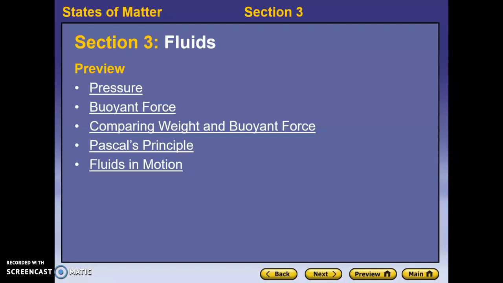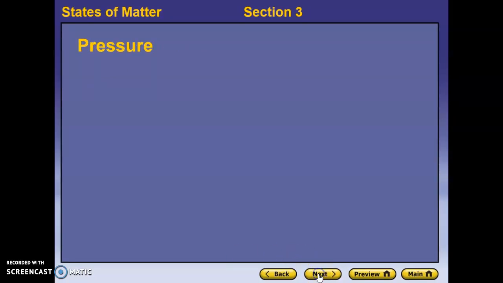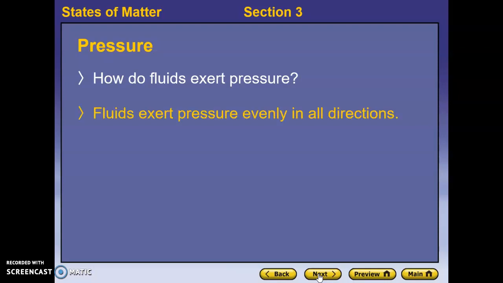The third section of the chapter looks at fluids, so gases and liquids, and we're going to look at how those behave. So first of all, fluids create pressure. If we think about what pressure is, a force applied over some area. So how do fluids exert a pressure? Well, they exert a pressure by pushing on their container, and they do that evenly in all directions.